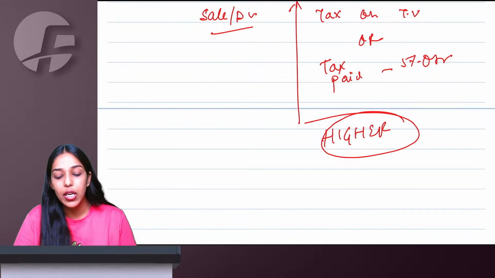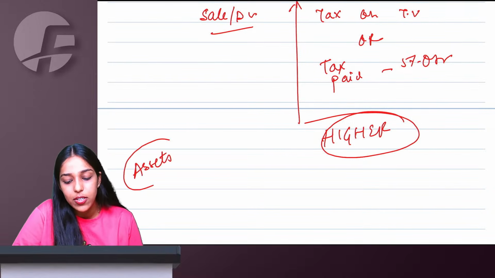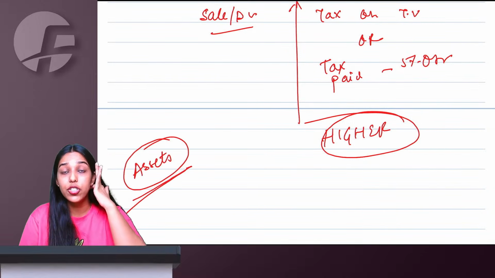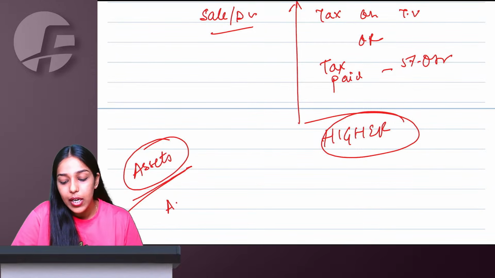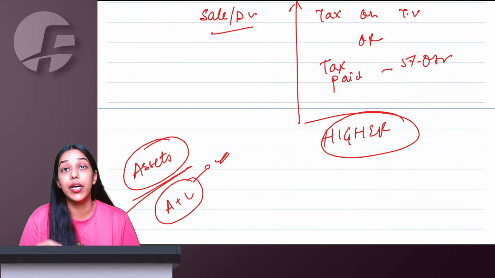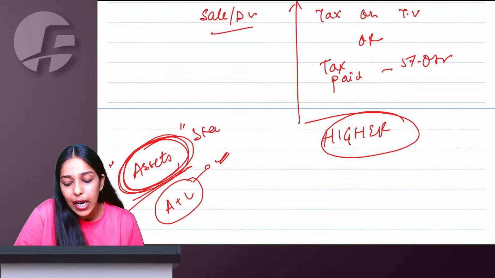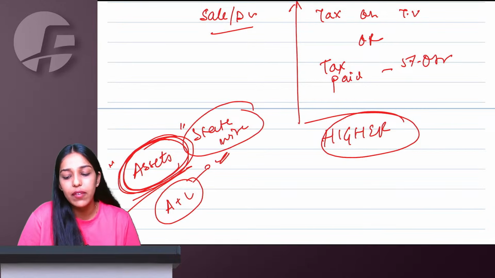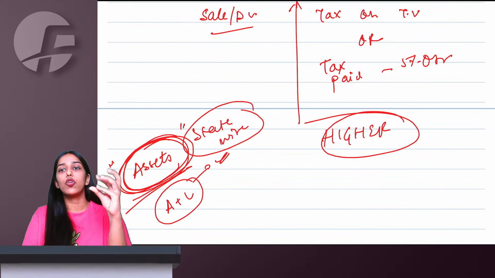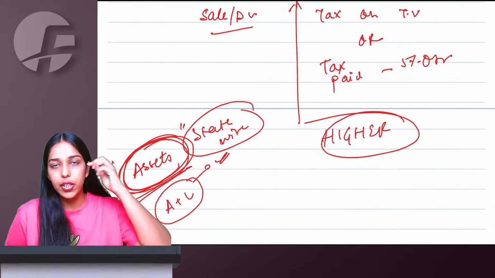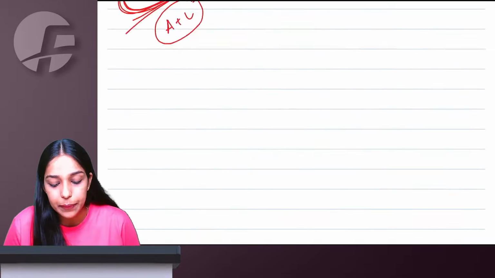In case of demerger, in the ratio of assets, your ITC will be given. There is a condition that when demerger is happening, asset plus liability both should be transferred. However, ITC will be transferred only in the ratio of assets, and that too state wise: every state, whatever assets you are transferring, that state, whatever total ITC you have, you can apportion it to the demerged entity.